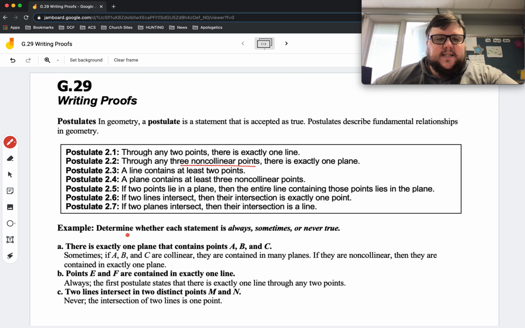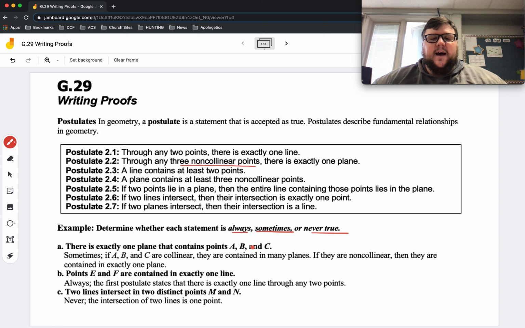So let's look at the example. Determine whether each statement is always, sometimes, or never true. There is exactly one plane that contains points A, B, and C. What's missing here is, do we know if A, B, and C are collinear or non-collinear? Because if they're collinear, then there can be a lot more planes. If they're non-collinear, then there's only one plane.